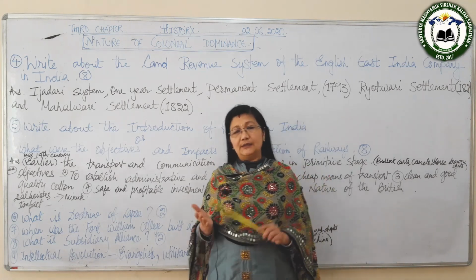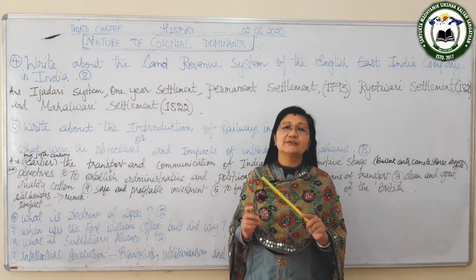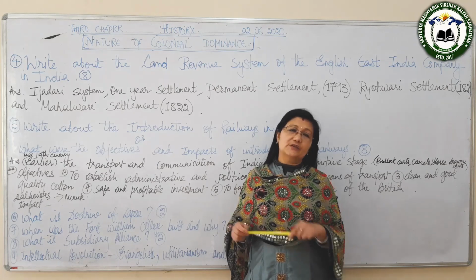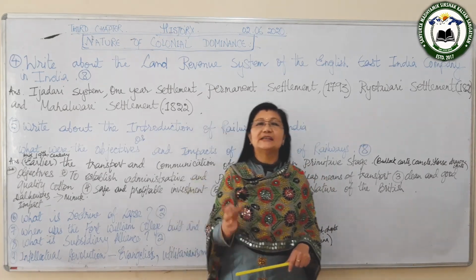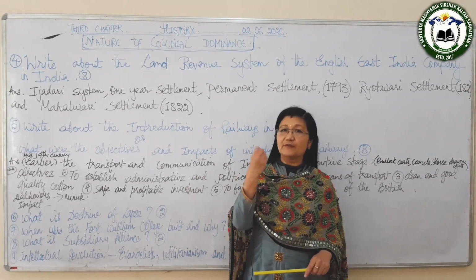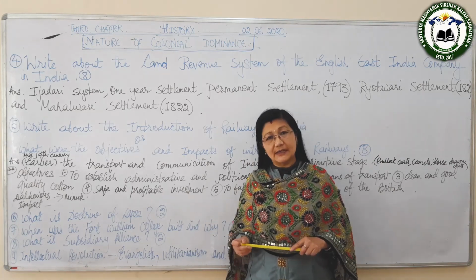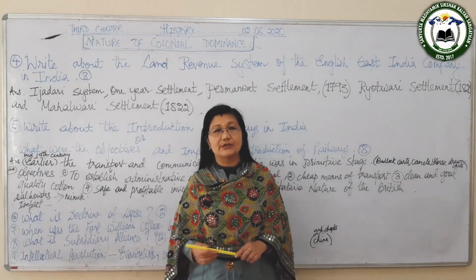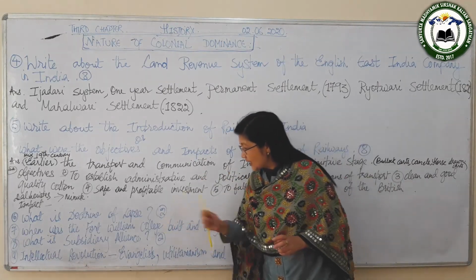But the British army had to be stationed in the native's territory, and that native ruler had to pay for the maintenance of the army. That means he had to give the salary, everything, to the British army, whoever was stationed in his kingdom. So that is what is known as the Subsidiary Alliance. So this also comes sometimes for 2 marks. So all these are short.